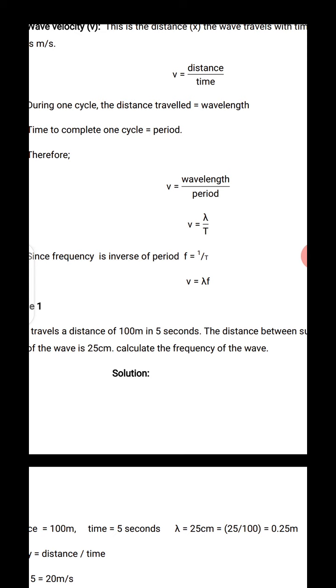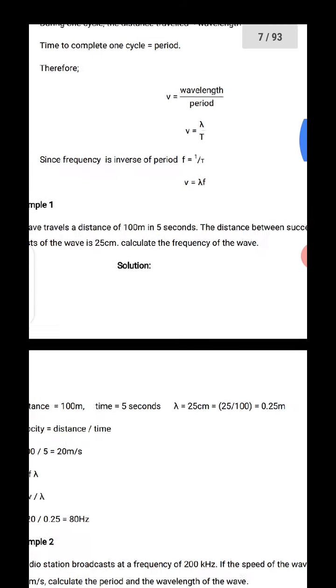Either you say v equals lambda over period, that is when we are given period and lambda, or v equals f lambda, that's when we are given frequency and lambda. And don't forget that the frequency is equal to 1 over period.